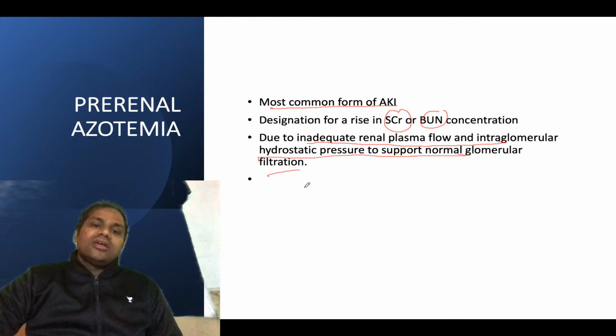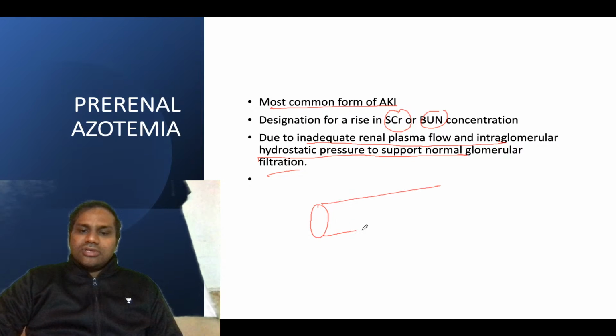We know very well that suppose this is the renal flow. What you need to know is the renal blood flow or renal plasma flow, and this is the glomerular filtration rate.